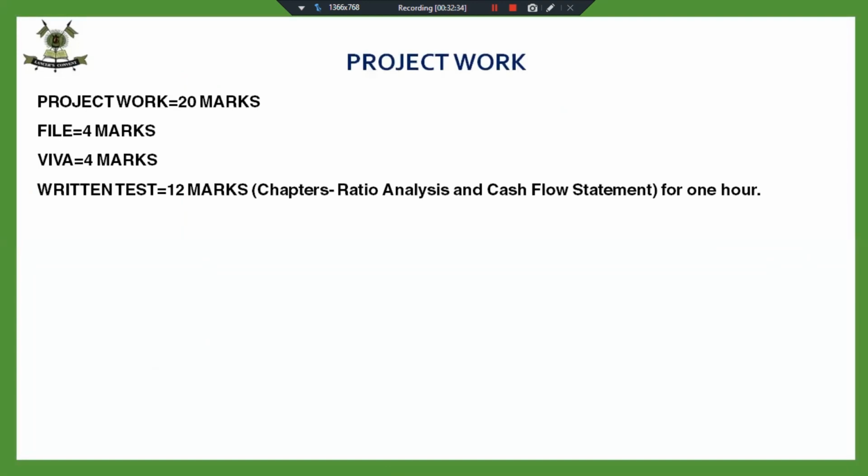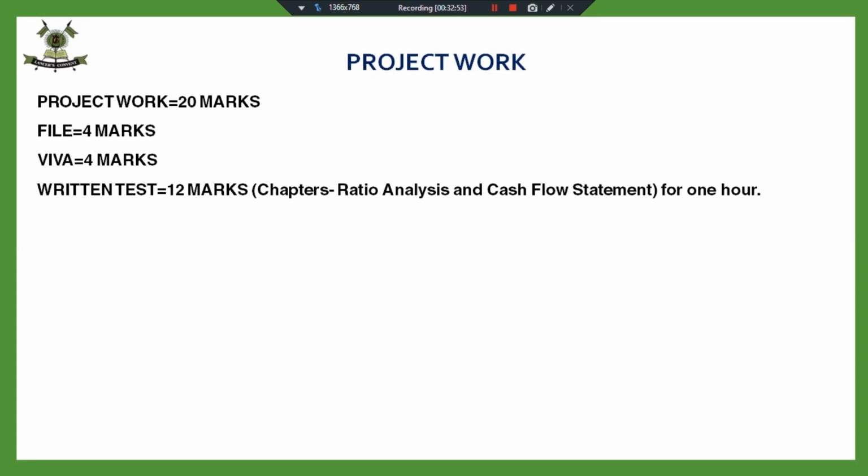What type of questions will be asked, we will discuss later when we have done the third book. These chapters are from the third book, analysis of financial statements. Now these are the guidelines I'm giving you as per the guidelines given by the CBSE till date. If there is any change later on, I'll let you know.